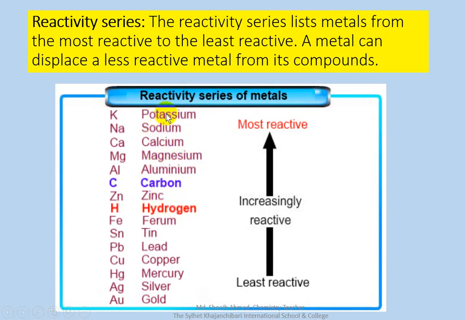These metals above hydrogen can react with dilute acid because they are most reactive. But below this hydrogen, metals like iron, tin, lead, copper, mercury, silver, gold don't react with dilute acid. Above the hydrogen, they can react with dilute acid because they are reactive. Below the hydrogen, they don't react with dilute acid.